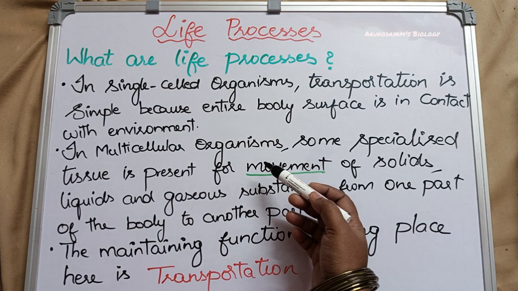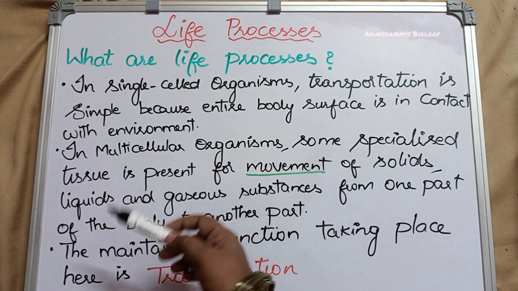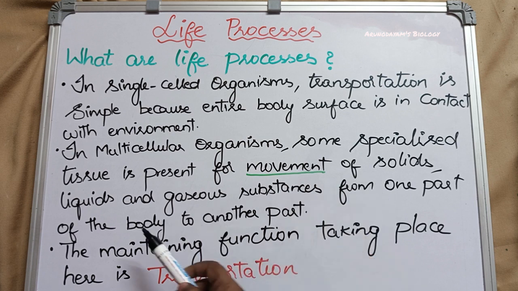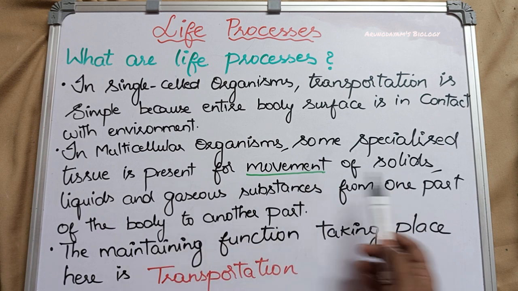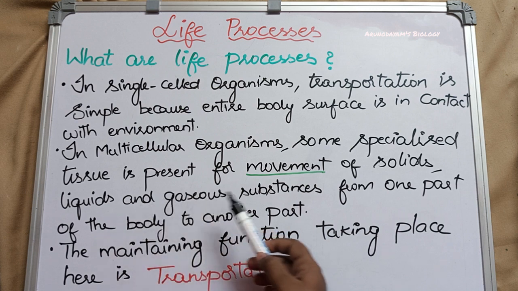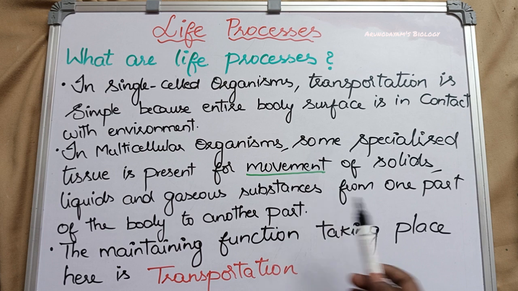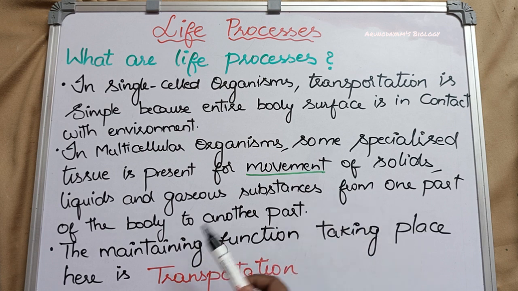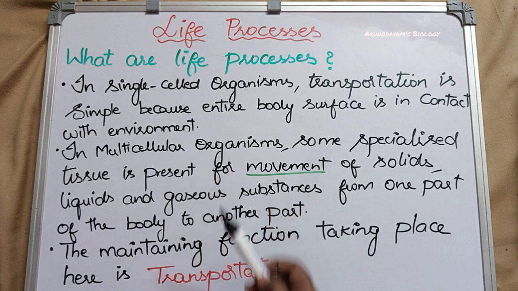So we have some specialized tissue which is useful for movement of solids, liquids and gaseous substances. Solids like food materials and vitamins, liquids like water, gaseous substances like oxygen and carbon dioxide. All these materials move from one part of the body to the other with the help of a specialized tissue.